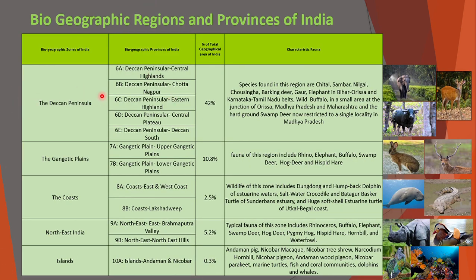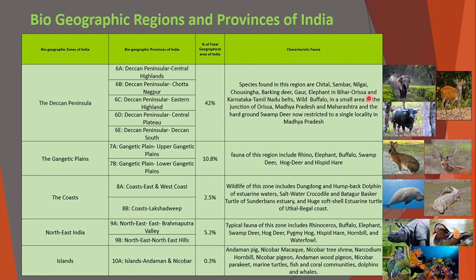Next one is the Deccan Peninsula. Deccan Peninsula is the largest in India, which will cover the largest geographical area in India, that is 42%. It is divided into 5 parts: Central Highlands, Chota Nagpur, Eastern Highlands, Central Plateau, and Deccan South. Species found in this region are chital, sambar, nilgai, chousingha, barking deer, goat, elephant.